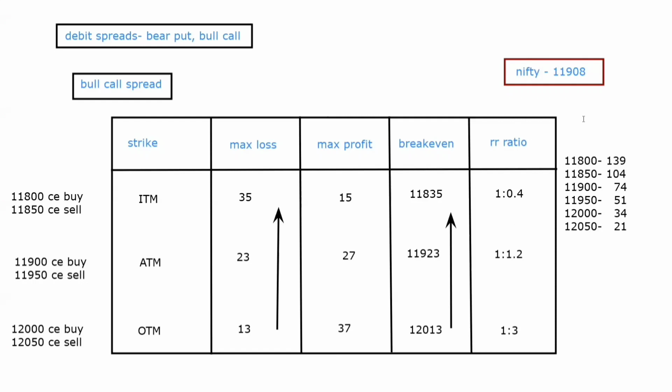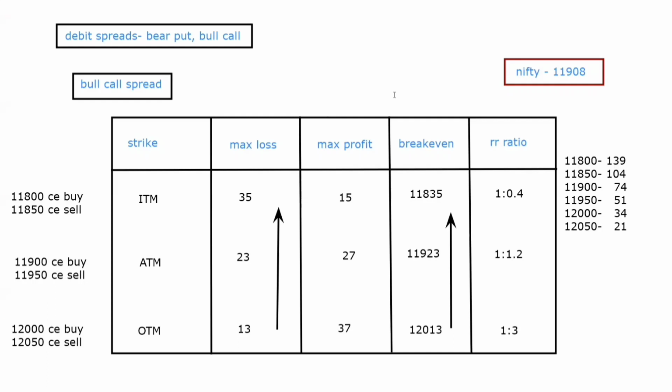Here 105 points if Nifty moves above, then you get profits, right? But over here, if the market even falls 50 points and expires, then also you would get profits, right? Because the break even is 11,835, right? Here you are giving the market space in ITM, but in OTM you are not giving the market the space which it wants, right?